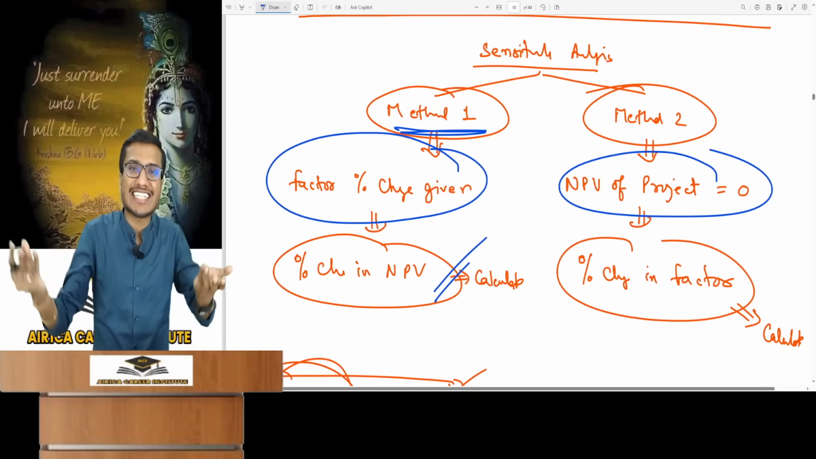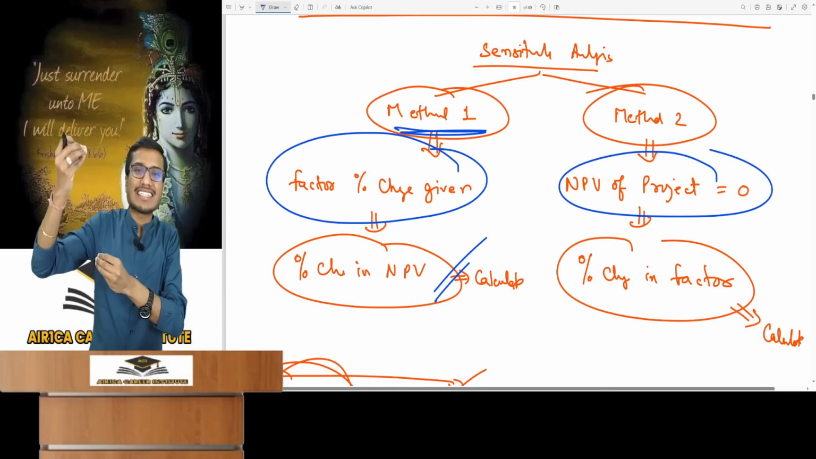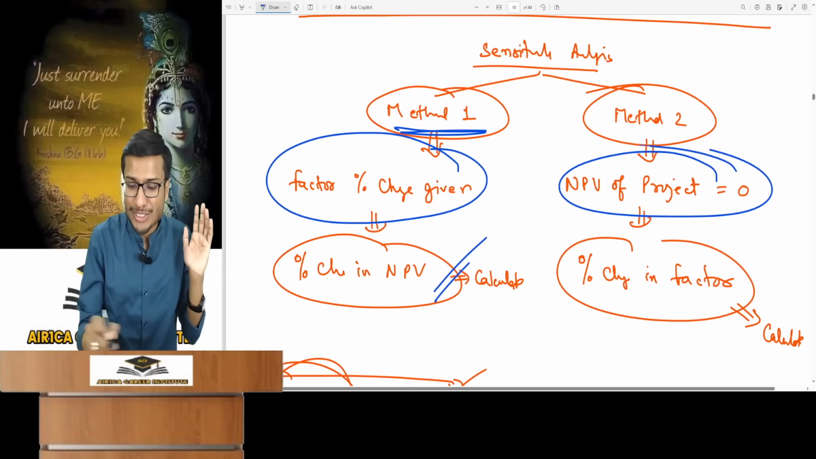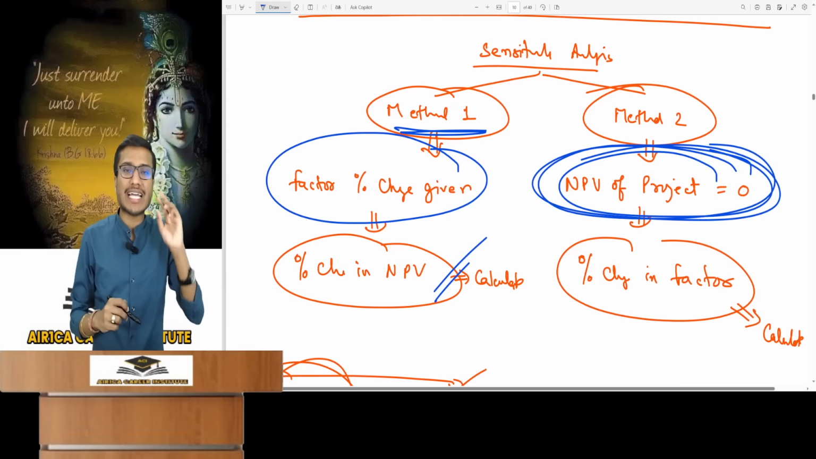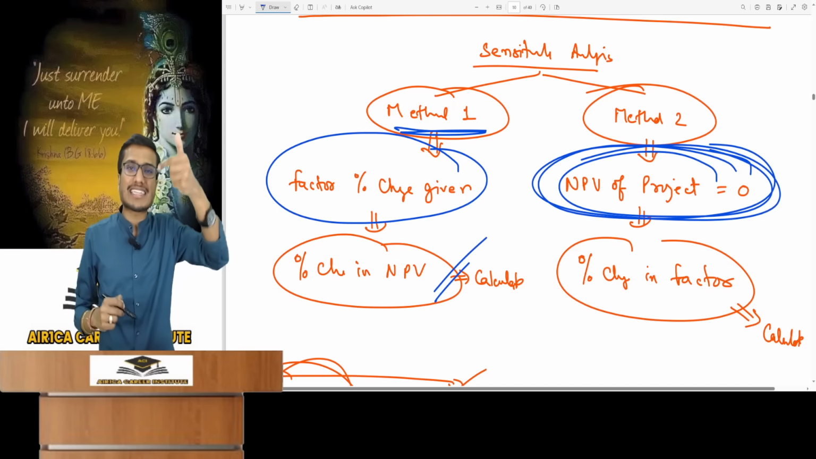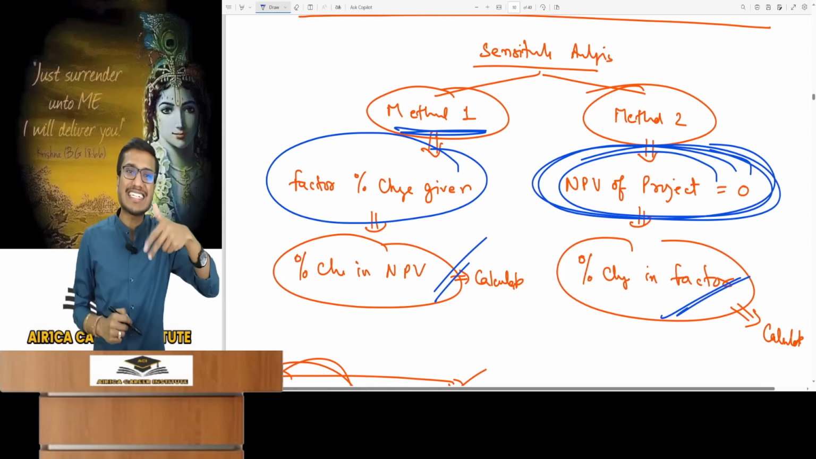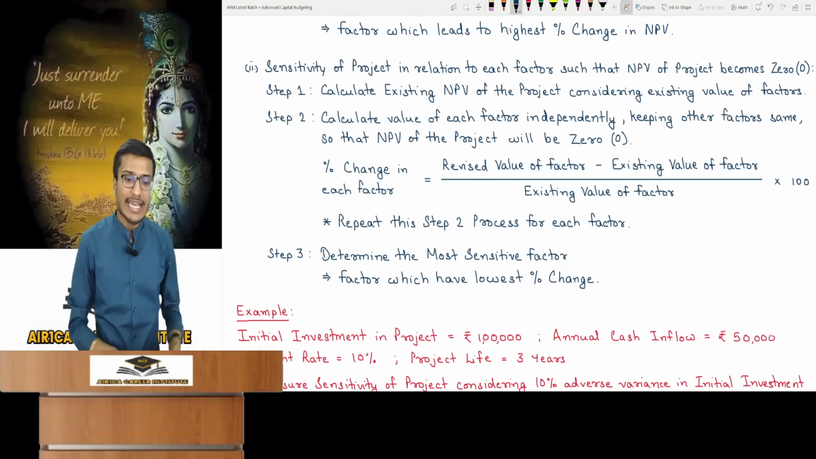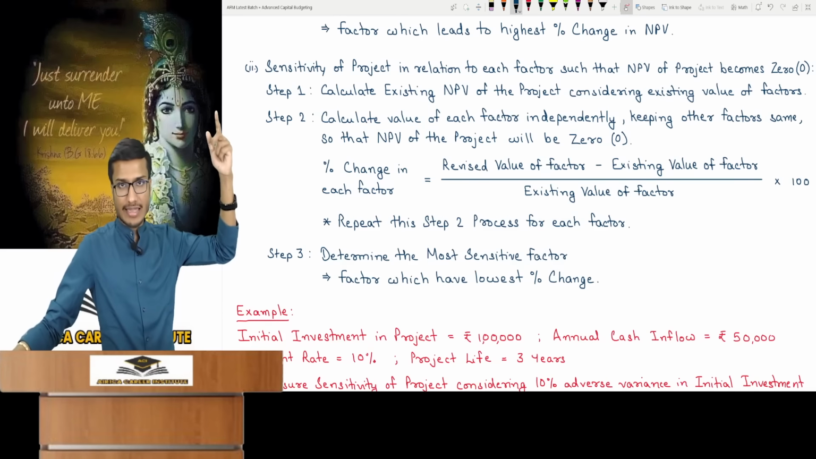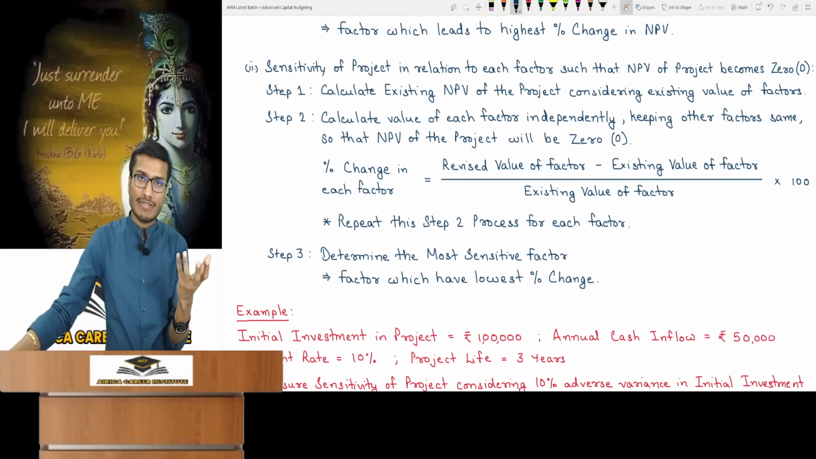That situation arises. Then what's the factor's percentage change there? By what percentage should each factor change so that the NPV becomes 0? Meaning, if the project's NPV becomes 0, what will be the percentage change in your factor? That is what you need to calculate. So this is also a way of sensitivity analysis. First step, calculate existing NPV using current factor values. Then for the second step, calculate each factor independently.